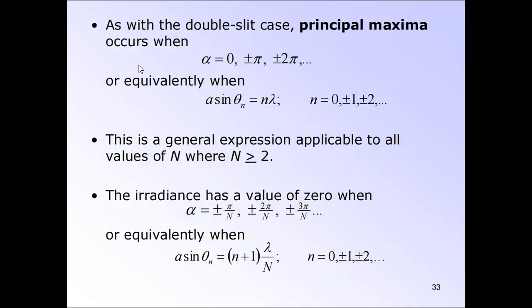Principal maxima occur when alpha equals 0, that means even multiples of a right angle, or equivalently when a sin theta equals n lambda for n equals 0, plus or minus 1, plus or minus 2, and so on. This is a general expression applicable to all values of capital N, where N must be greater than or equal to 2. The radiance has a value of 0 when alpha equals an integer multiple of pi divided by capital N, or equivalently a sin theta equals n lambda plus m lambda by N.